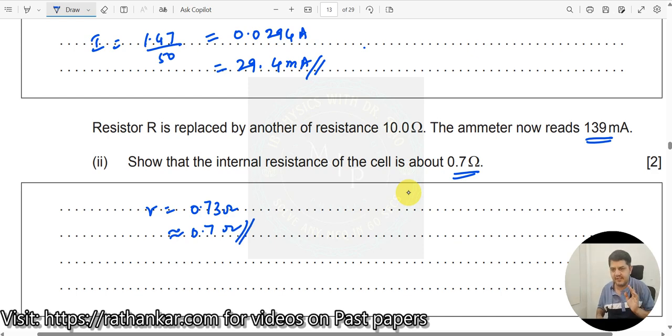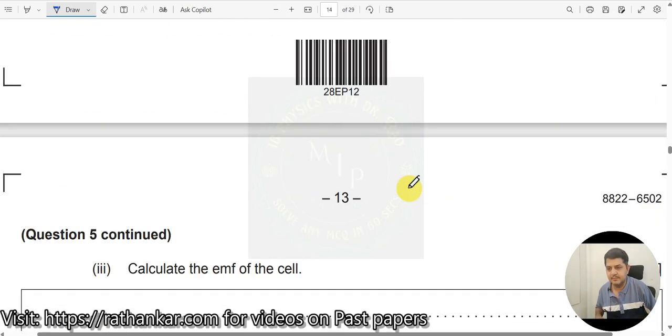Okay, I hope you understand this. If you did not understand this, that means you have not understood the Kirchhoff's voltage law application. Ask me once again, put this in the comments. I will definitely take up some 3-4 examples to illustrate how to apply Kirchhoff's voltage laws. Okay, now let us move on to the next one.